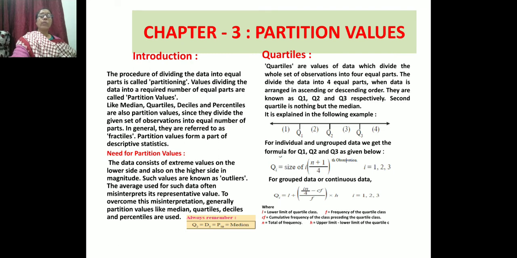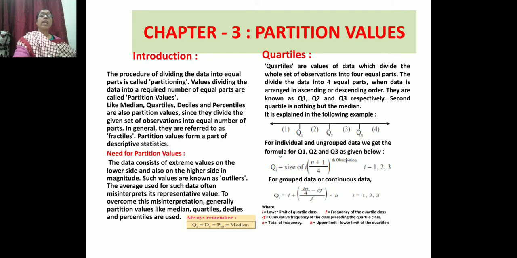Now for grouped data, another formula is given, that is Q1 is equal to L plus, in the bracket, i upon 4 into n minus Cf, divided by F, into H. Again, i represents 1, 2, 3. If Q2 is asked, you have to change the value of i in that way.